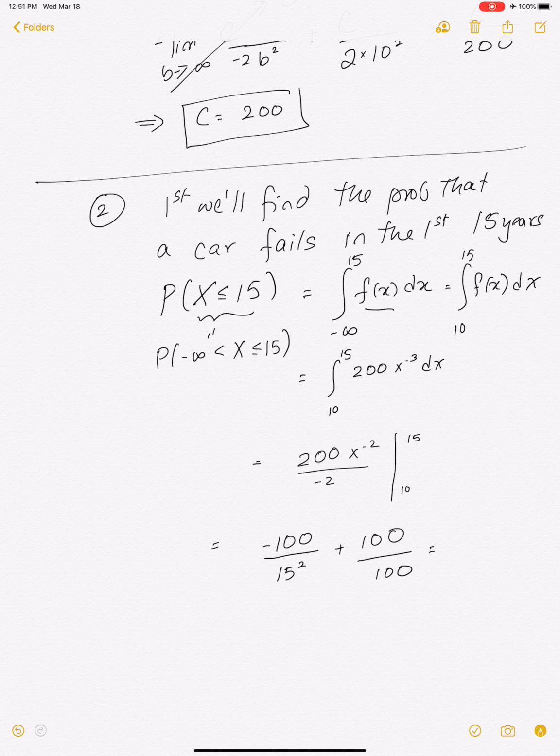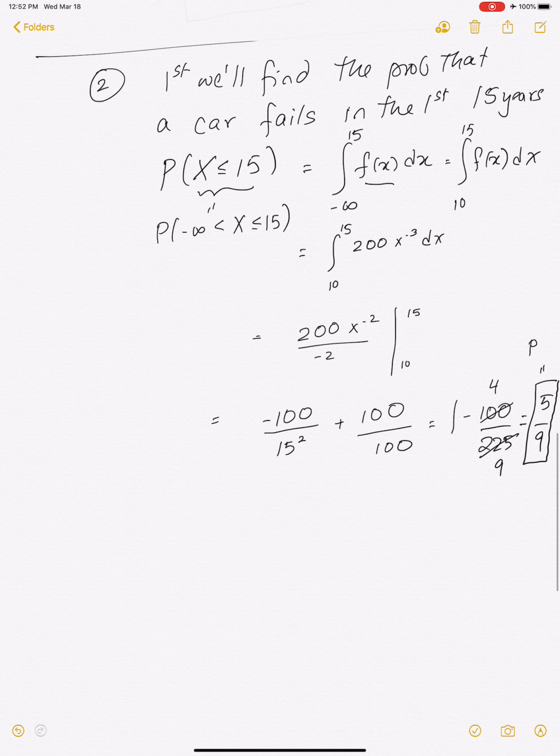So what is this? It's 1 minus 100 over 225. All right, what is 100 over 225? 25 goes 4 times and 25 goes 9 times. So this will be 5/9. So this is the probability. 5/9 is the probability that any one car fails in the first 15 years.